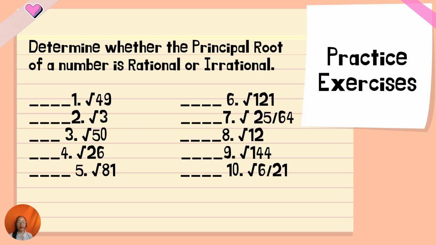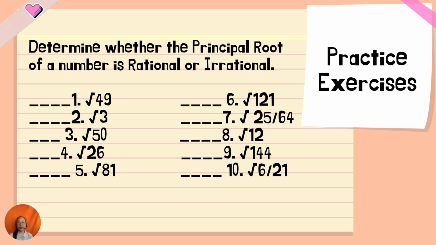The square root of 49, square root of 3, square root of 50, square root of 26, square root of 81, square root of 121, square root of 25 over 64, square root of 12, square root of 144, square root of 6 over 21.